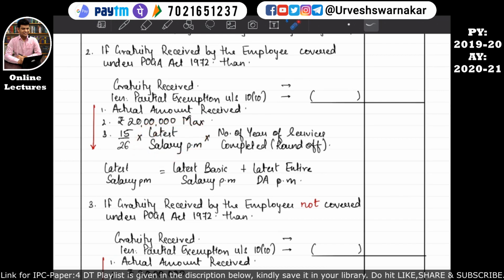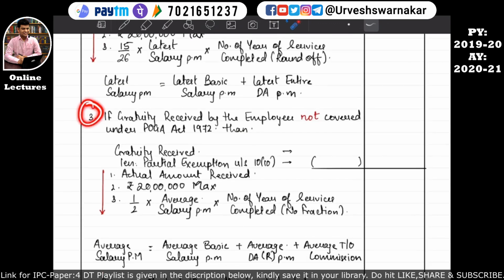I hope this is quite clear to you all. So how to calculate latest salary per month? Latest salary will be calculated in this manner: latest basic salary per month plus latest entire dearness allowances per month. I hope this is quite clear. Okay students, so now let's move on to our next part.